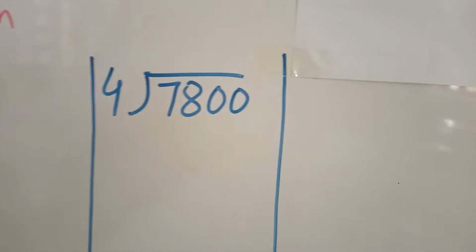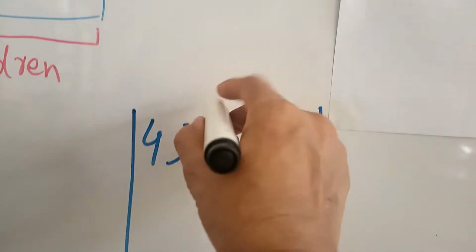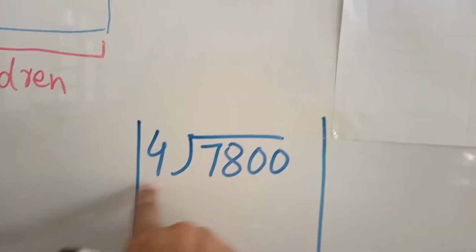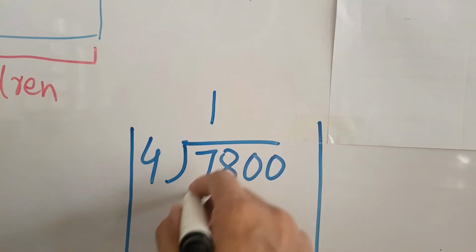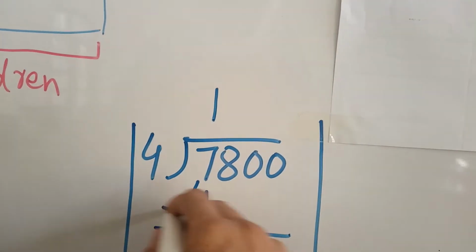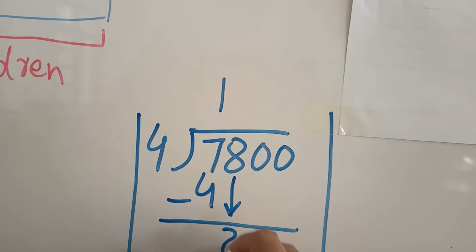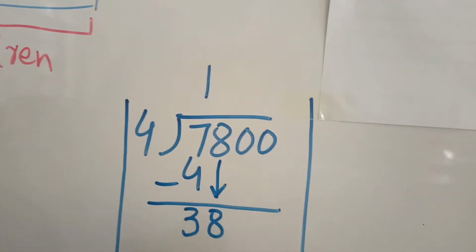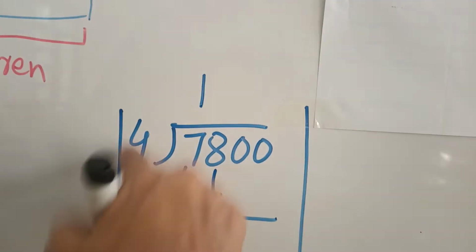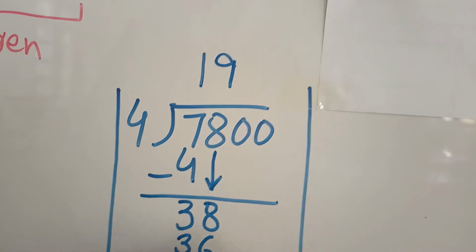Now see, we are going to divide 7,800 by 4. First we see 7 is more than 4. 4 ones are 4. We subtract and drop down 8; subtracting 4 from 7 leaves 3, making 38. Then 4 9s are 36.